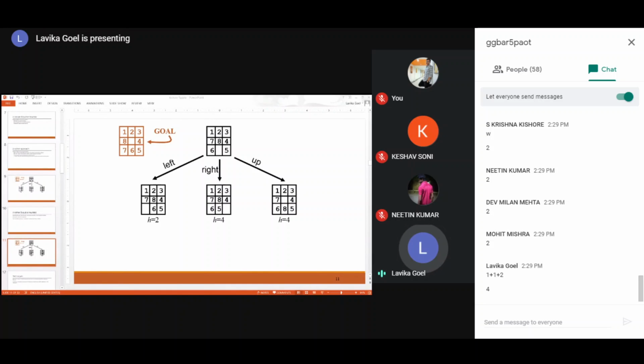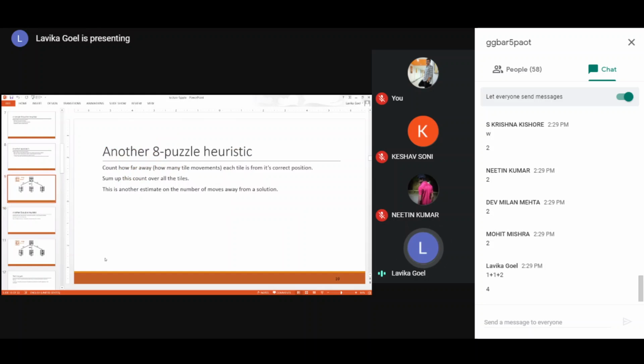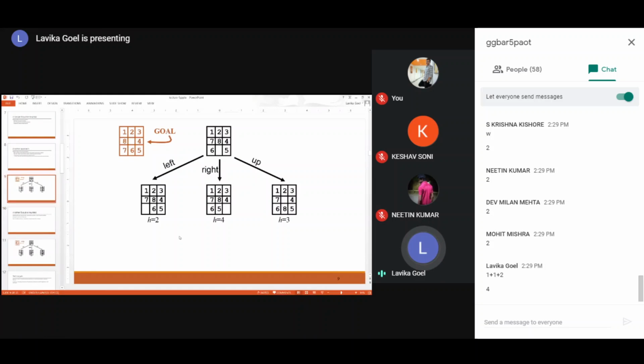For example, let's go back to the number of incorrect tiles one. So these are the heuristic values for the number of incorrect tiles. If you see the left hand side state, that is the state where the number of incorrect tiles is 2. But it may not always be the case that the next state from this state has a heuristic value of less than 2. It can happen that the next states have a heuristic value of more than 2 also. So in that case, it will not be advantageous to choose this move, h equal to 2.